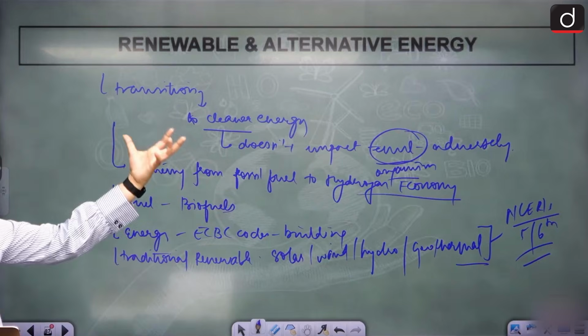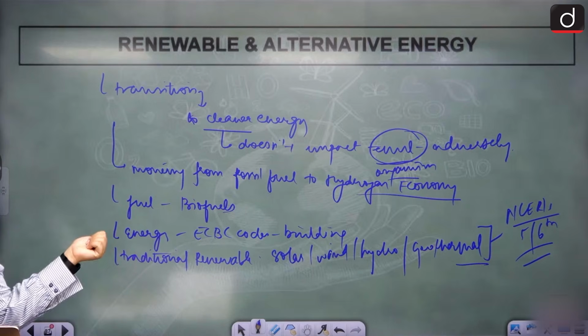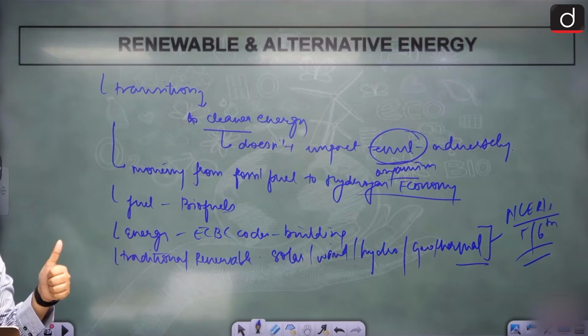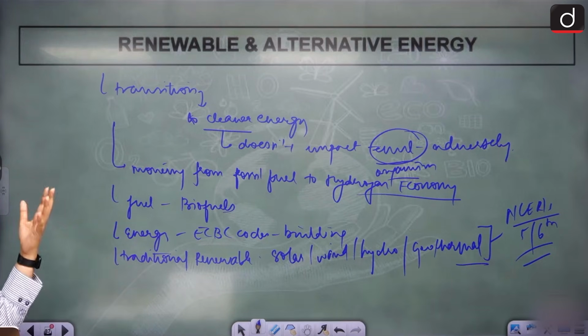Now the world has come up with new kinds of renewable energies, right? Solar and wind are there. Solar and wind, 500 gigawatt we've already achieved. Geothermal, tidal wave, small hydro energy. These are the renewable alternatives, right?